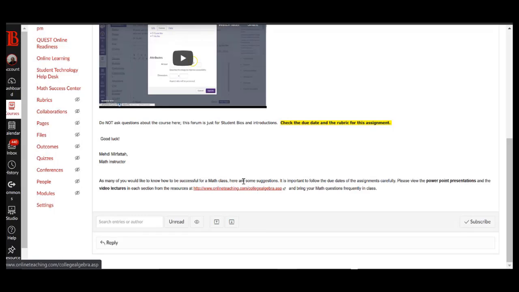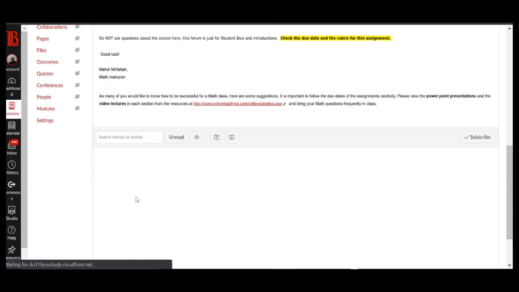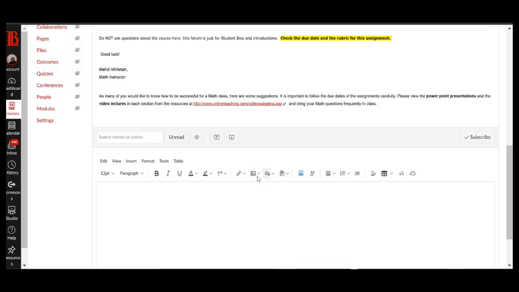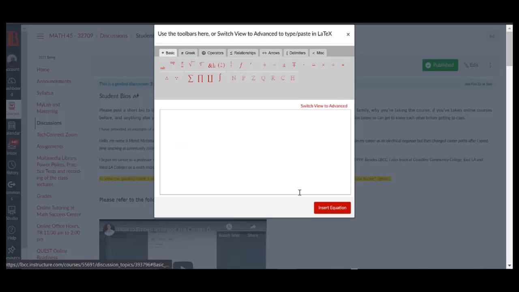If you're posting your math question, you can also use this icon here. It looks like square root of x. If you click on that, it would enable you to post and compose a math formula and then submit it there. So that's another way to post your math questions. But perhaps the best would be to just embed a picture of that there.